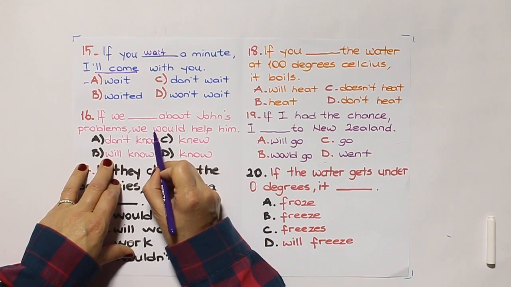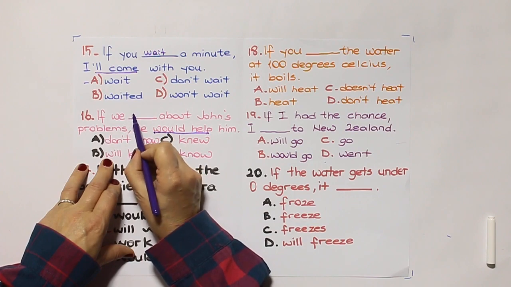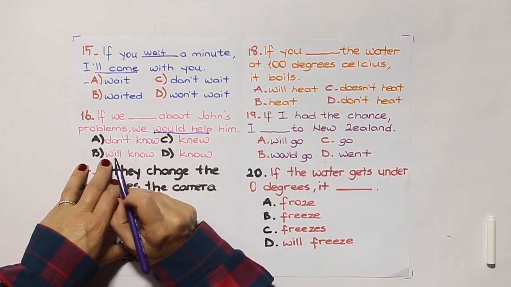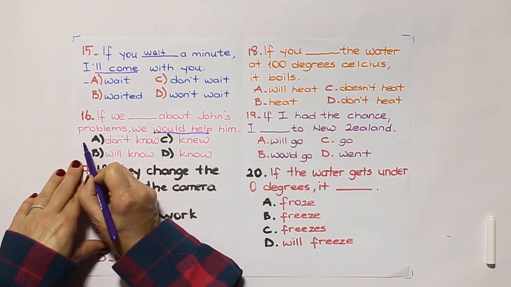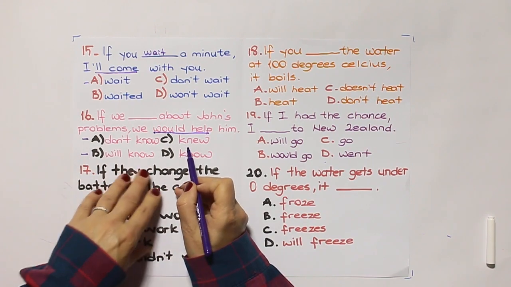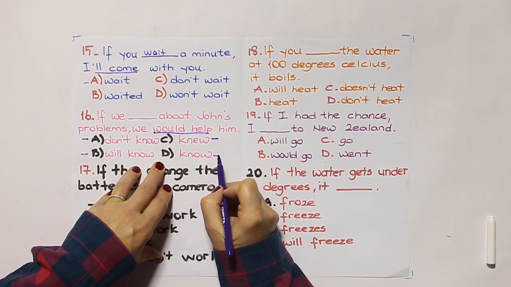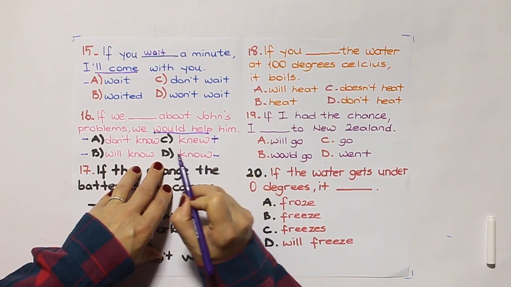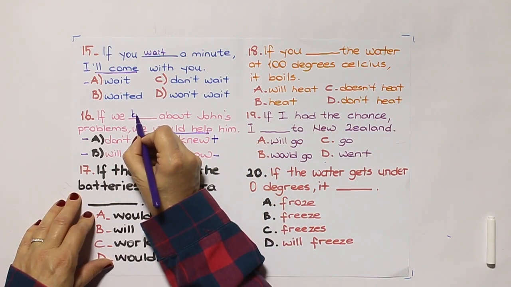The main clause is would help, so the if clause should be past simple. We need past. A is wrong, B is wrong, C is past simple, and this is present, so we need knew. The answer is if we knew.